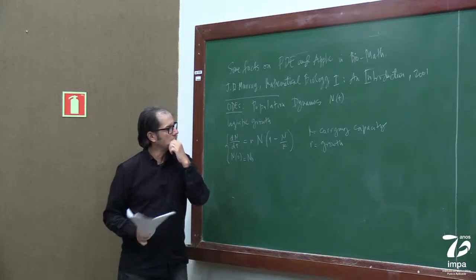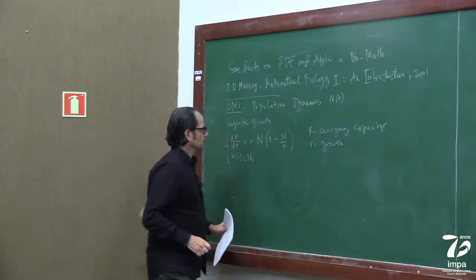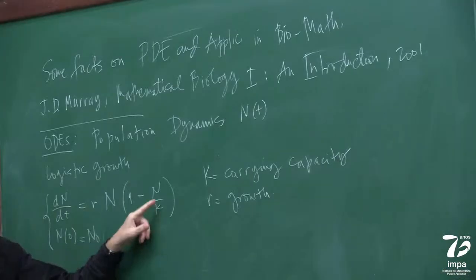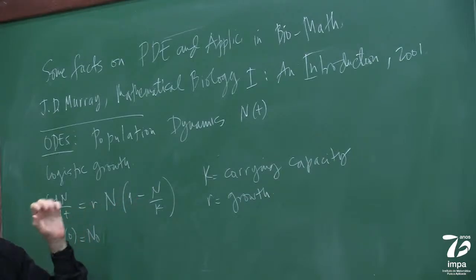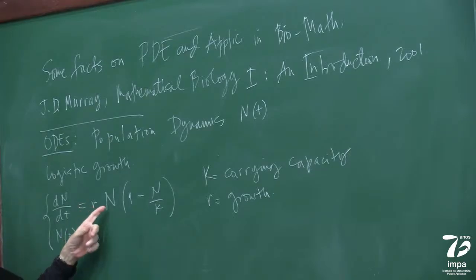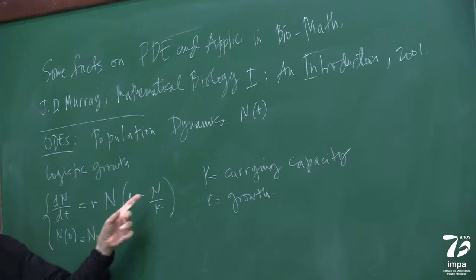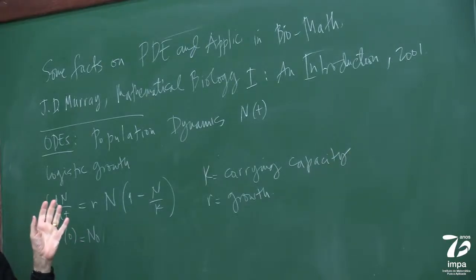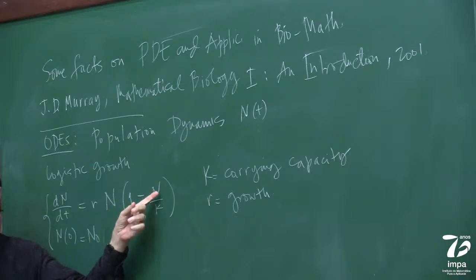And why is K called the carrying capacity? Because when N is equal to K, or let's put it this way, N equal to K is a stationary point. It's a critical point of the ODE. The ODE has two critical points. N equals 0, nothing happens, right? So it's a trivial point. And N equals K, the vector field shuts down. It's 0, it's a critical point. It's sort of an equilibrium point. Is it stable or unstable? To be seen, okay?